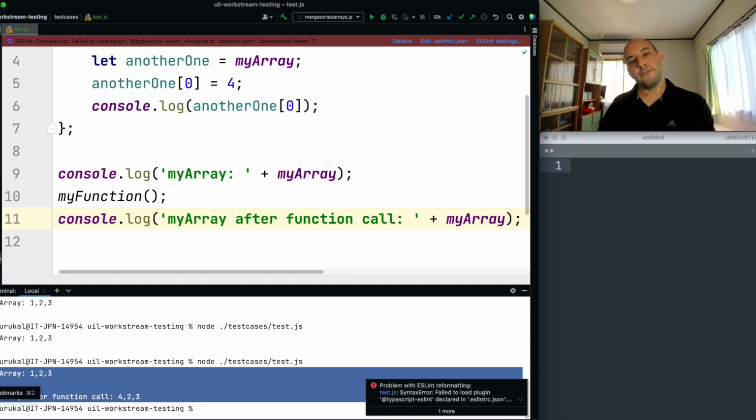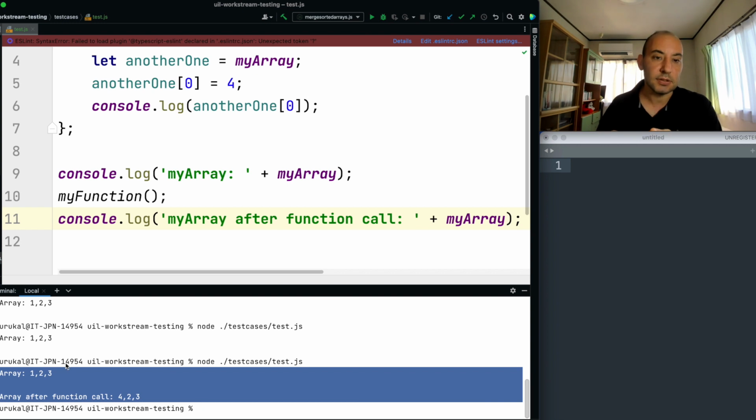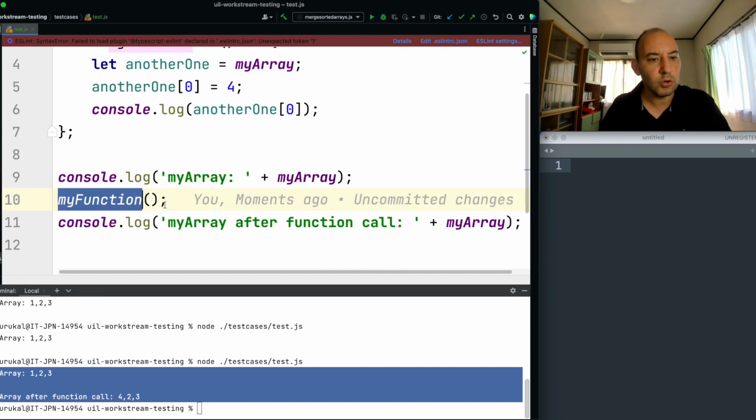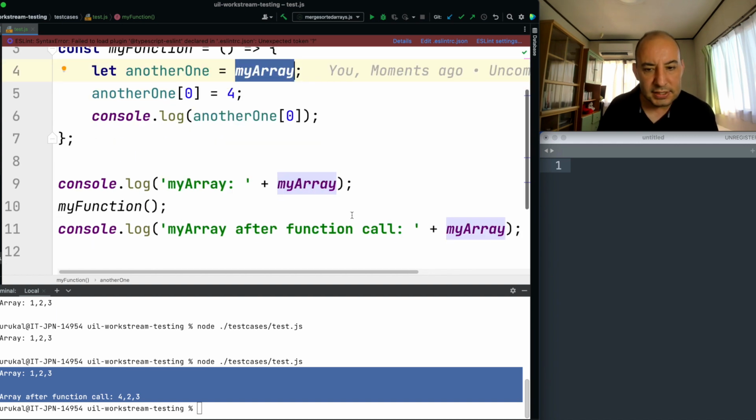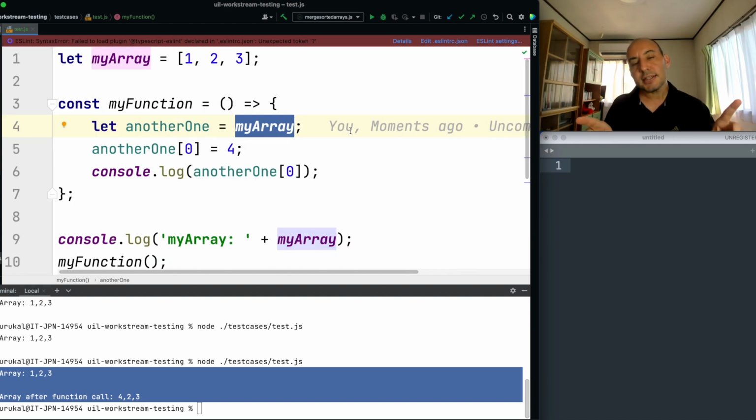So after calling that function, I saw that my original array also changed. It is updated. Why? Because normally I don't do anything on my array, right? I have my array here, I'm just calling this function. This function just uses my array, but normally I don't do anything on my array. But somehow I see that it is updated. I said I'm not doing anything on my array, but actually in practice I am doing something. I am changing the context of my array.